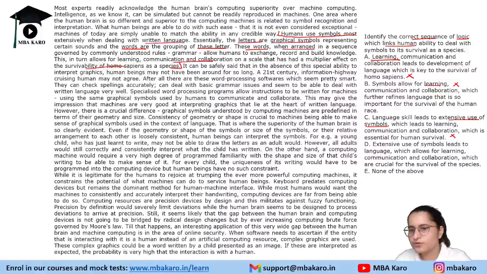D says extensive use of symbols leads to language. We are using symbols extensively, forming words, then forming sentences. It is leading to language, which allows for learning, communication, and collaboration. This we have seen, which are crucial for the survival of the species. This learning, collaboration, and communication is crucial for survival of the species. So that is why D would be our correct answer. It is clear, right? Because in this passage also they are saying that symbols lead to language. They allow for learning, communication, and collaboration, and this is crucial for survival of Homo sapiens. Clearly there.